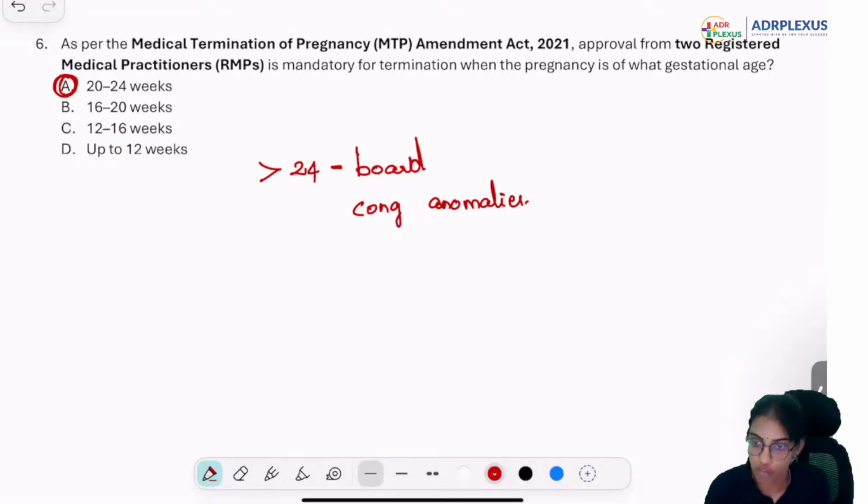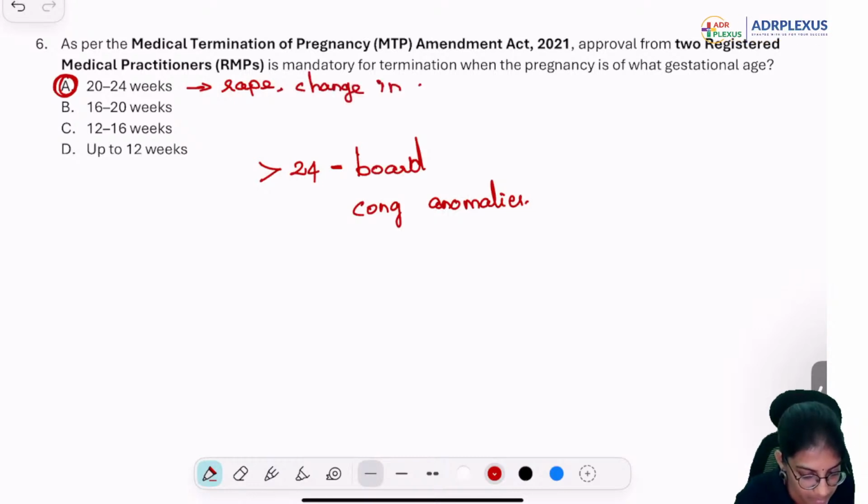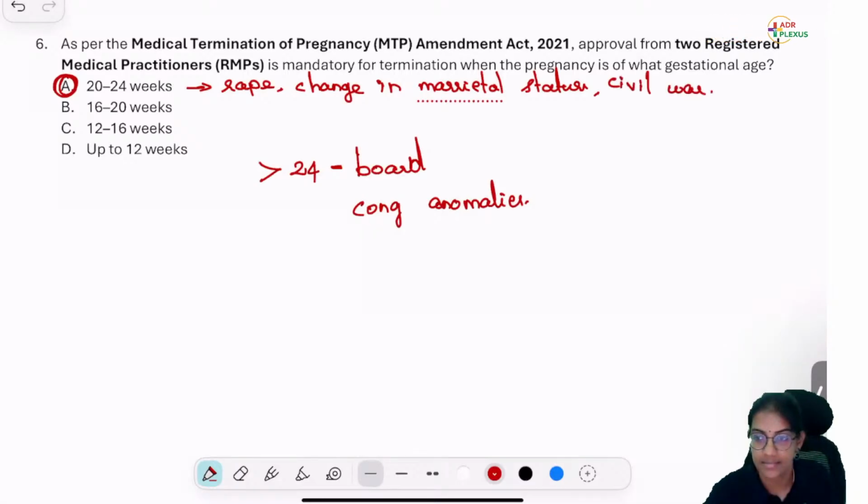Okay. 20 to 24 weeks is also restricted. Mainly, currently they are giving it for rape, change in marital status, or any war has been declared. So civil war or any other war like that, then they are allowing beyond it.